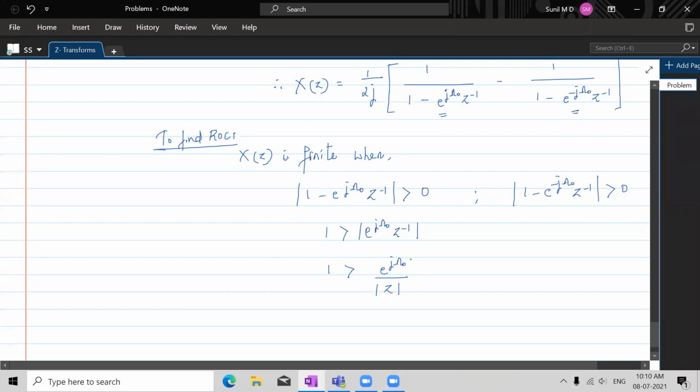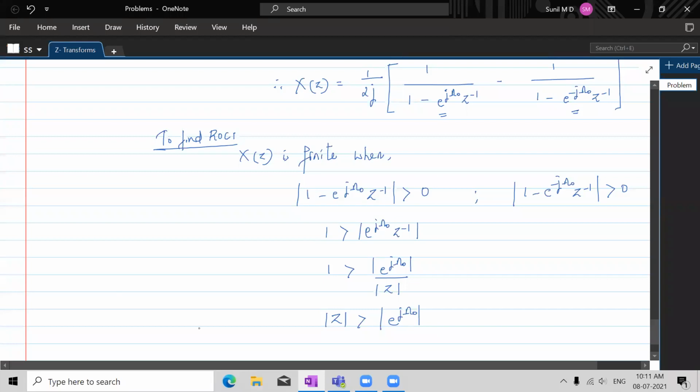Right. Now this is the magnitude. Fine. So which means that z should be greater than the magnitude of e power j omega naught.